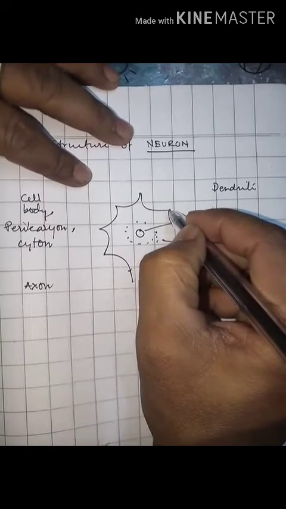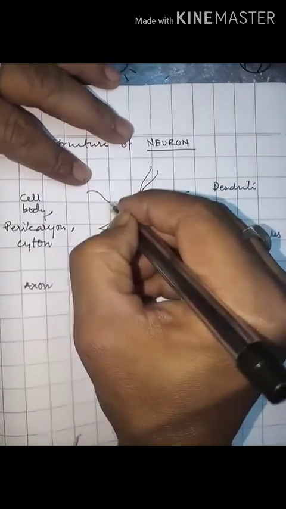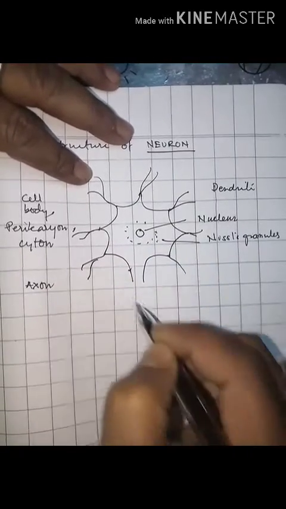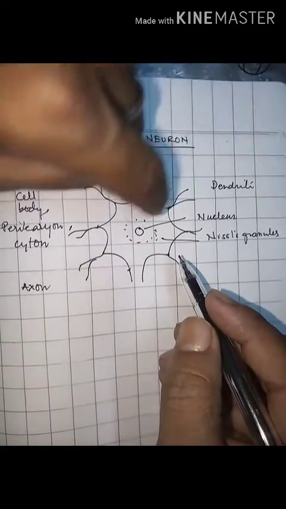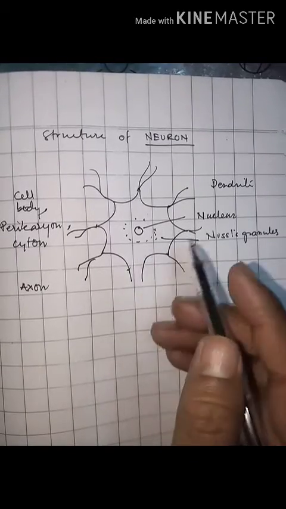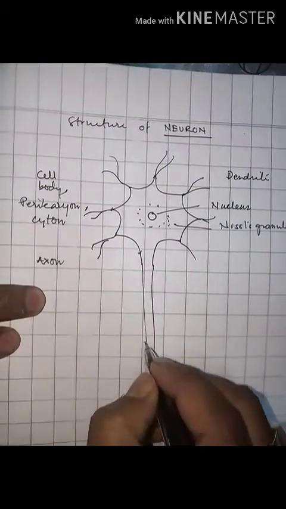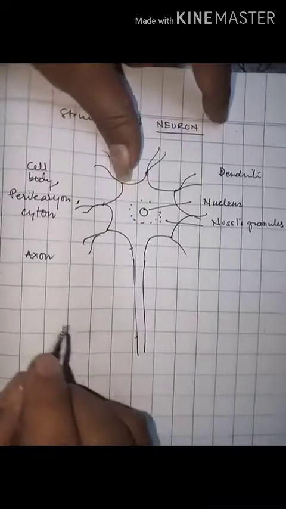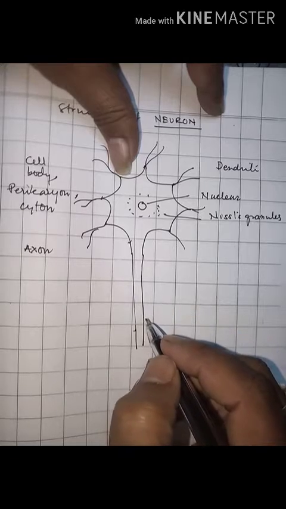Now second, dendrites. Dendrites are small cytoplasmic projections, small cytoplasmic extensions. Clear? They conduct nerve impulses towards the cytone. Now the axon. The axon is a long process. It is like the dendrite, but it's a long process from the cell body. It varies in size from a millimeter to even more than 1 meter in length.